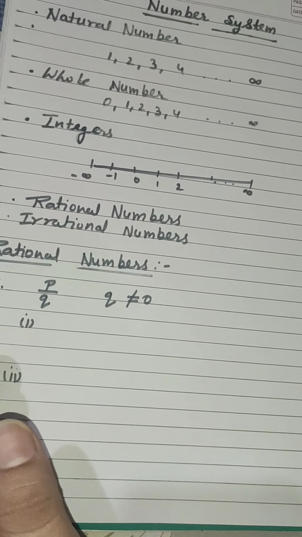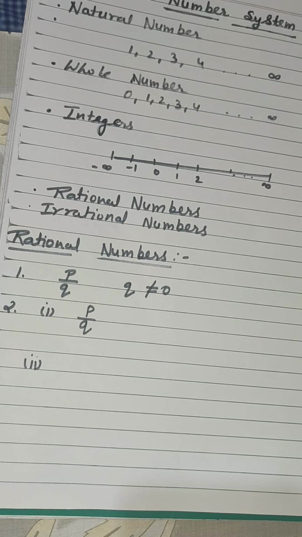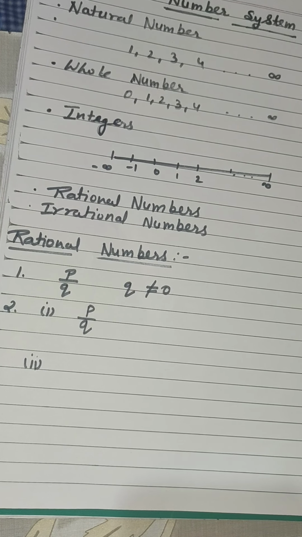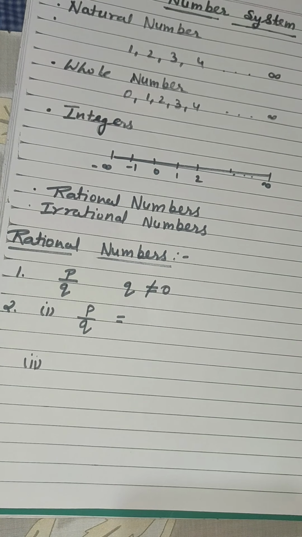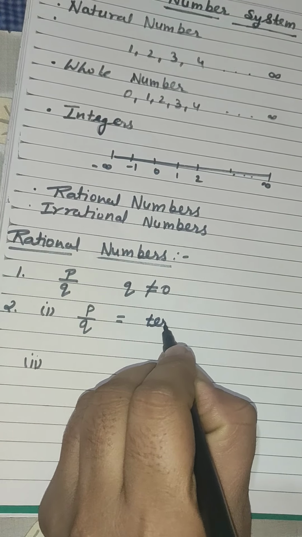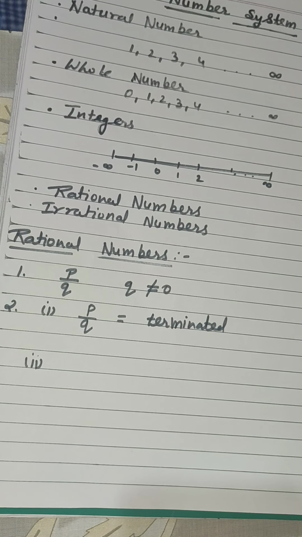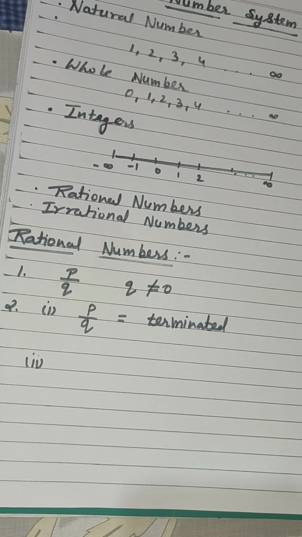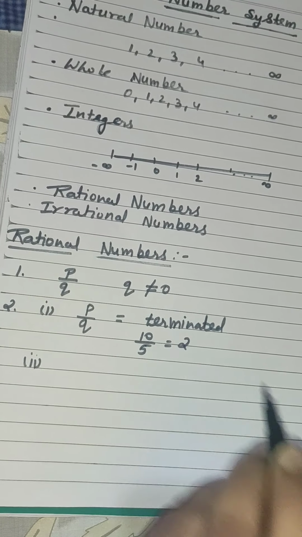First part is, if we solve this P by Q form of the rational number, then whatever the solution we get, that should be terminated. Terminated means to say what? There must be no remainder left when we solve the P by Q form or the division. For example, 10 by 5, its result is 2.